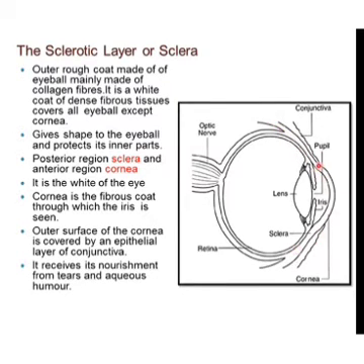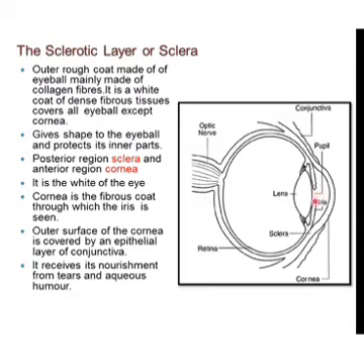The posterior part is called the sclera and the anterior part is called the cornea. So this part is the cornea and the posterior part is the sclera. As it is a tough layer, it gives shape to the eyeball and protects its inner parts. It is mainly white in color, and the cornea is a fibrous coat through which the iris can be seen.